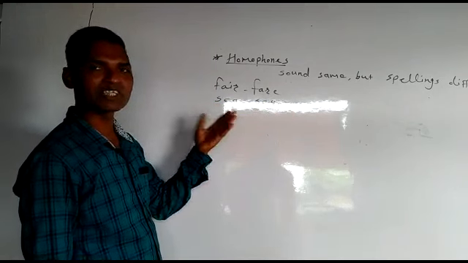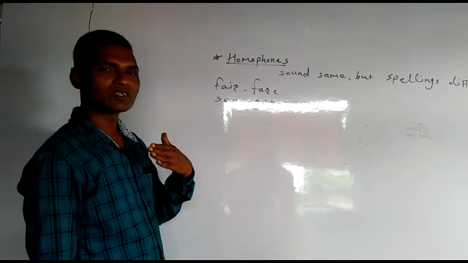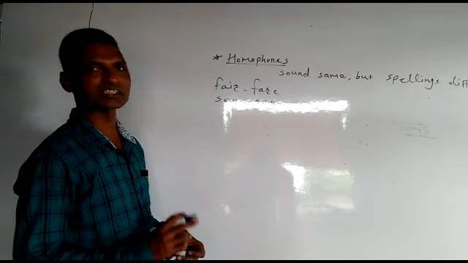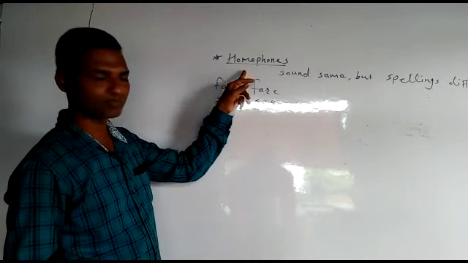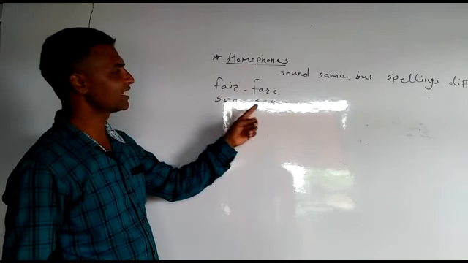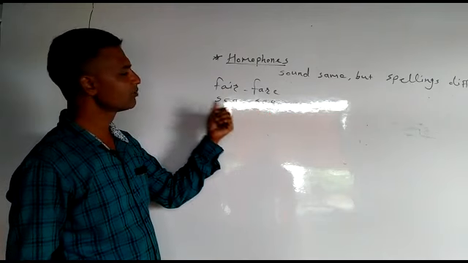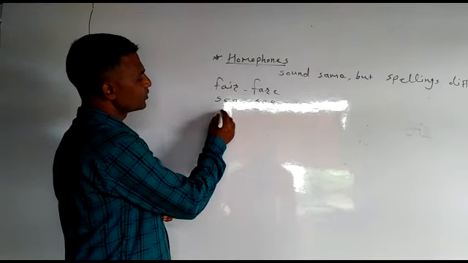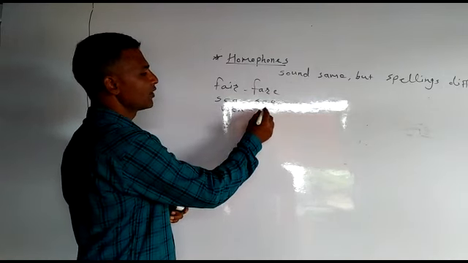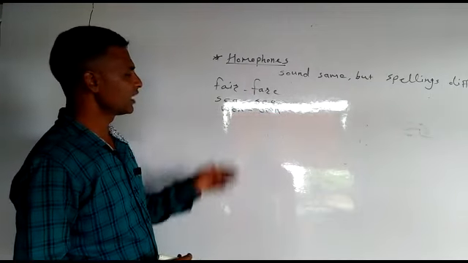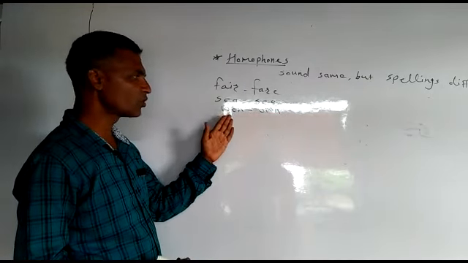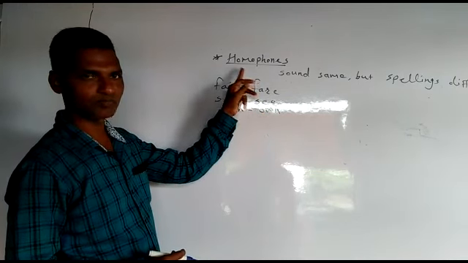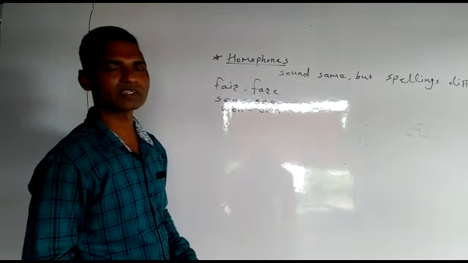Spelling is different but sound is same. The way of uttering, the pronunciation is the same, then we call it homophone. For example SEAC, SEEC, spellings are different but sound is same. Or let us take another example, WON, won, and ONE, one. Again spelling different, sound same. So such words are called homophones. Sound same but spelling different.